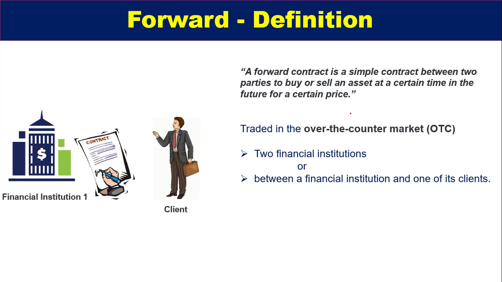What you have seen is a very limited definition of forward, which is generally available in every book and on every website. But in this lecture, I'll try to break down this definition and highlight some of the key parts of a forward contract.